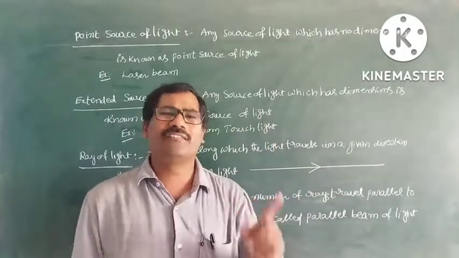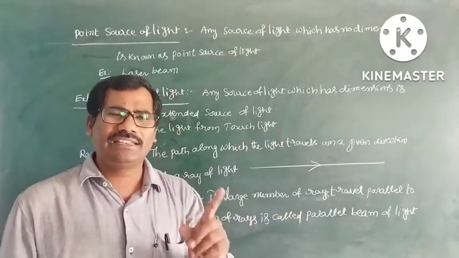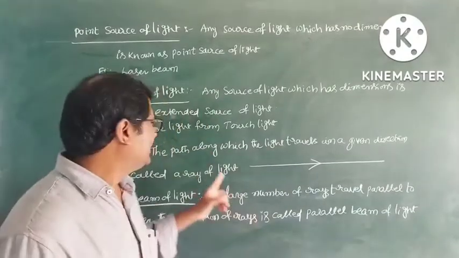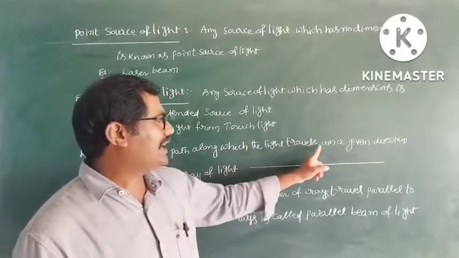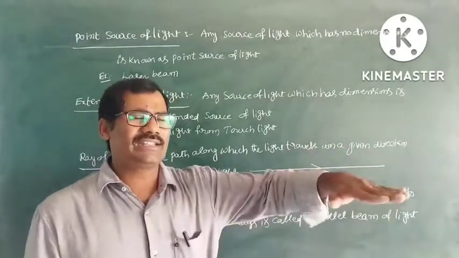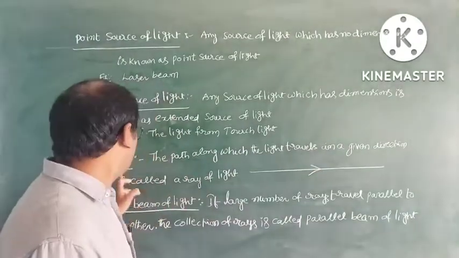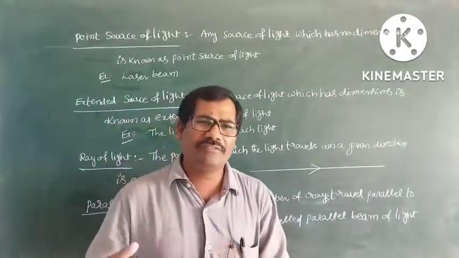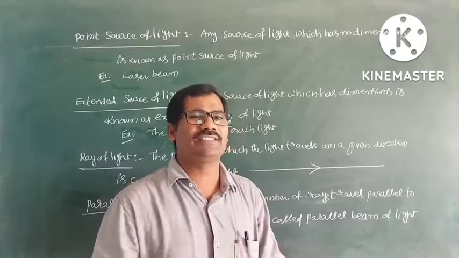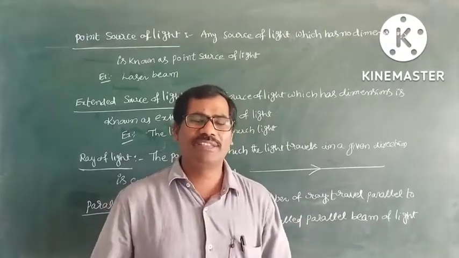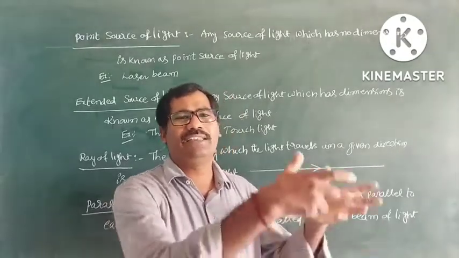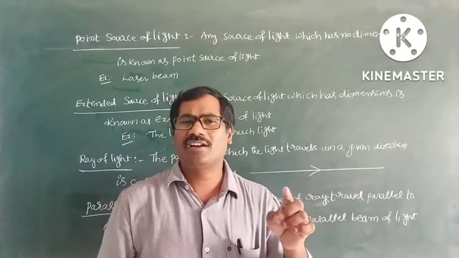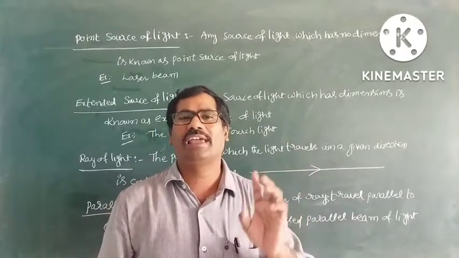A single ray is the path of light in a given direction. A bunch or bundle of rays is known as a beam of light.